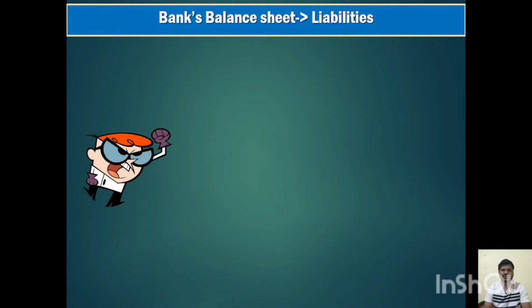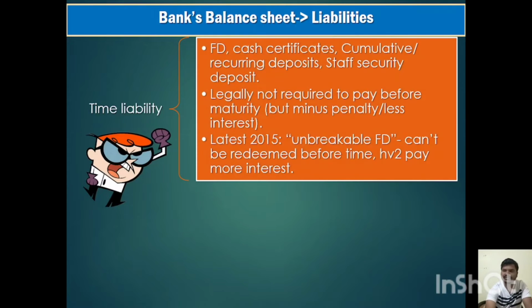Before going into what is CRR and SLR and how they control inflation, let us see what is NDTL. NDTL means net demand and time liability. To any bank, the time liability is FD, that is fixed deposit, cash certificate, recurring deposit, staff security deposit. All these things are time liabilities to a bank, because a fixed deposit means the amount will be fixed with the bank for some period of time, after which it has to return it back to the public along with interest.